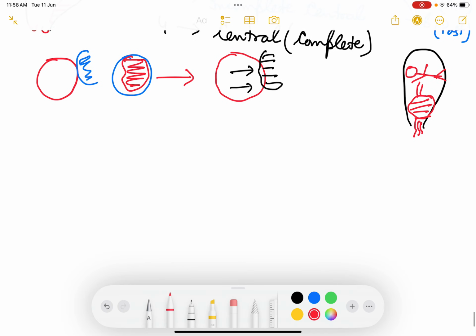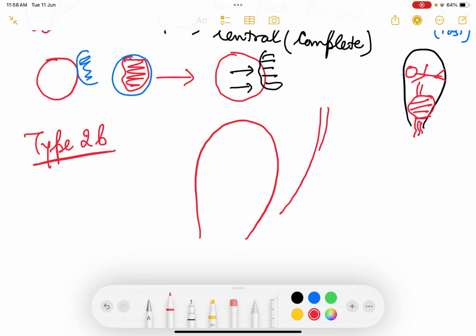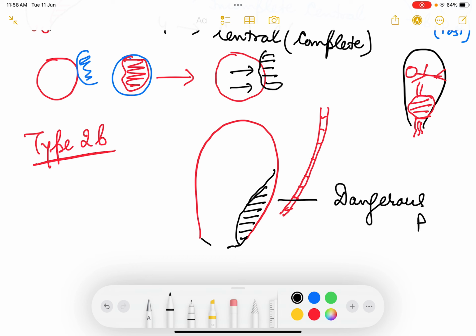Now type 2b placenta previa, that is when the placenta is posterior. This is the spine, this is the spinal cord, or this is the sacrum and coccyx. If the placenta is in the posterior part and it is marginal, just reaching up to the os, this 2b type of placenta previa is also called dangerous placenta previa.